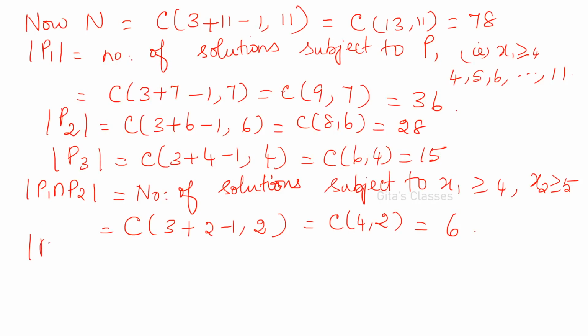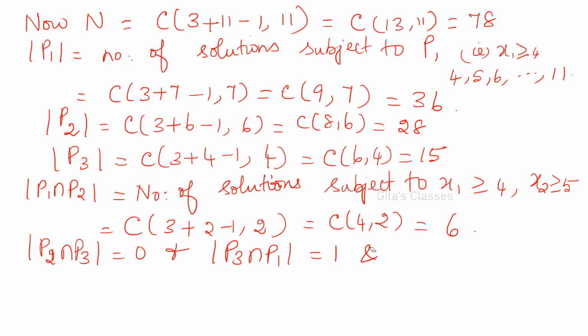Similarly, the cardinality of P2 intersection P3 will be equal to 0, and the cardinality of P3 intersection P1 will be equal to 1. And the cardinality of P1 intersection P2 intersection P3 is again 0.